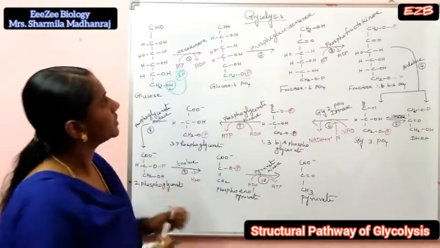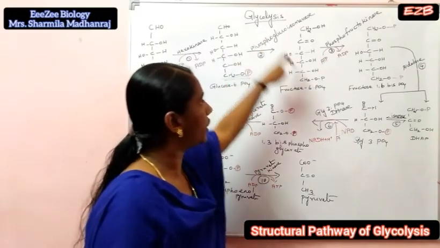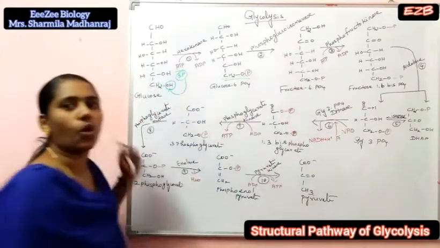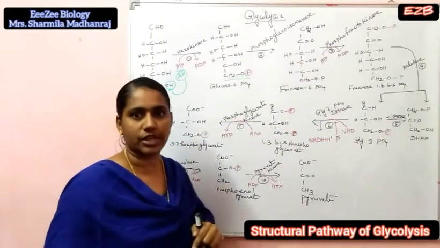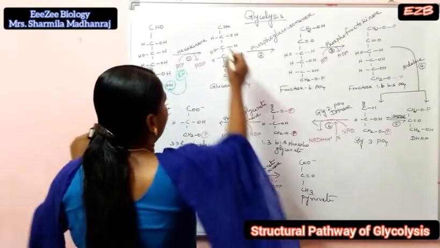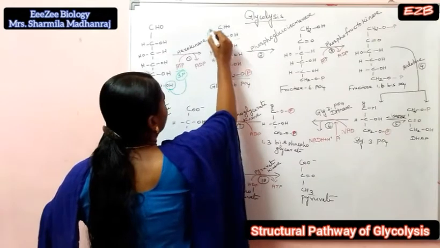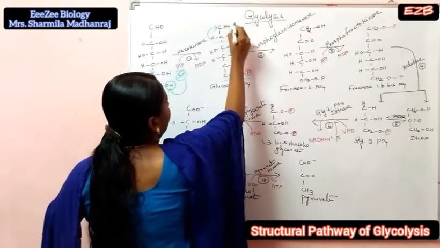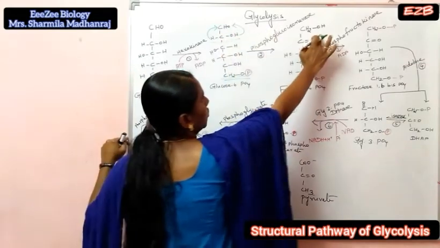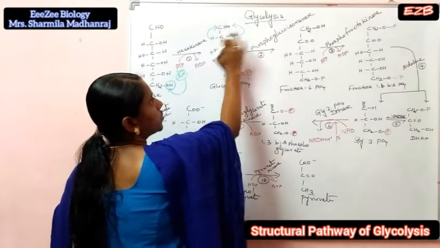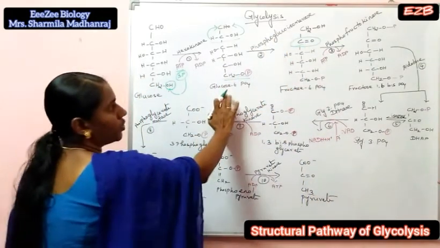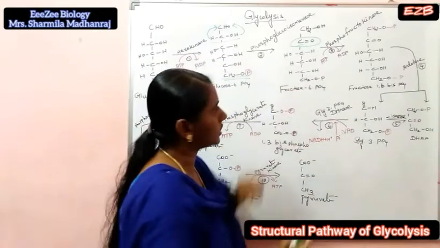Next, second step, the glucose 6-phosphate is converted to fructose 6-phosphate. Here the enzyme is phosphoglucoisomerase. Here isomerization takes place, the interconversion of an aldose into a ketose. The hydrogen goes to the 2nd carbon atom. So the first carbon atom aldehyde is converted to CH2OH and the 2nd carbon atom CHOH is converted to a C double bond O group. The glucose 6-phosphate is converted to fructose 6-phosphate.